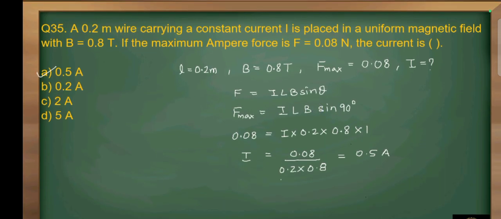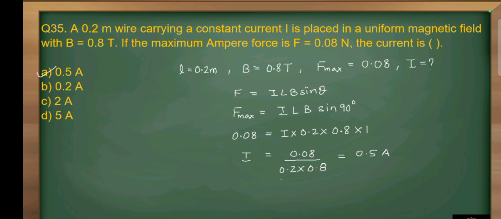Question number 35. A 0.2 meter wire carrying a constant current I is placed in a uniform magnetic field with B is equal to 0.8 Tesla. If the maximum ampere force is F is equal to 0.08 Newton, the current is. Here the length of wire is given as 0.2 meter and magnetic field is 0.8 Tesla. Maximum force experienced by wire is 0.08 and we have to find the current.